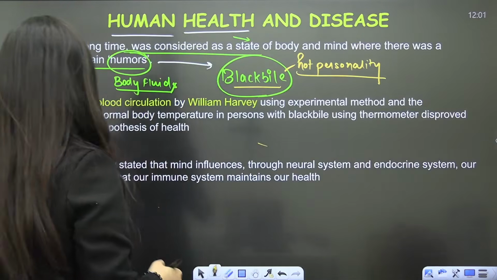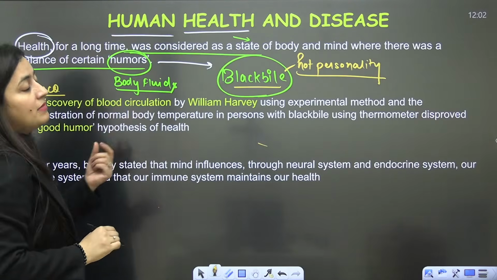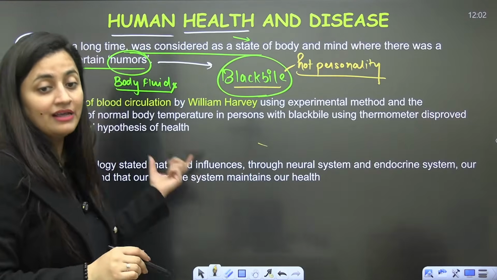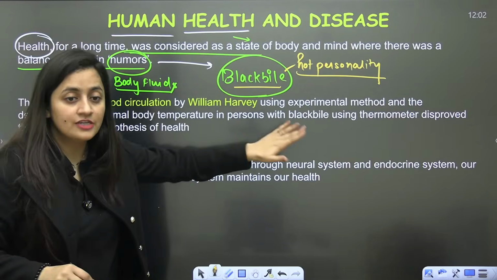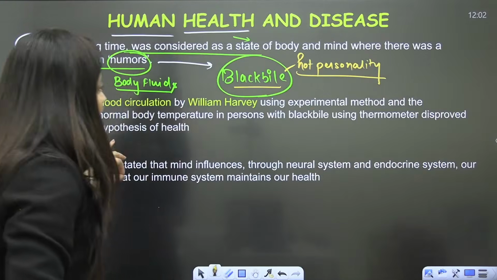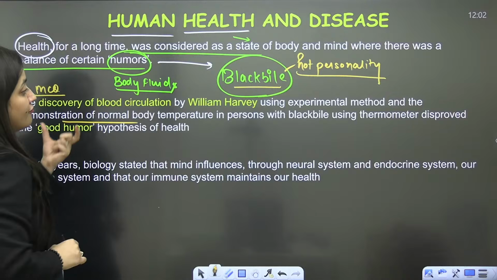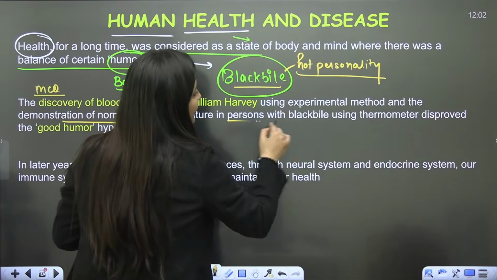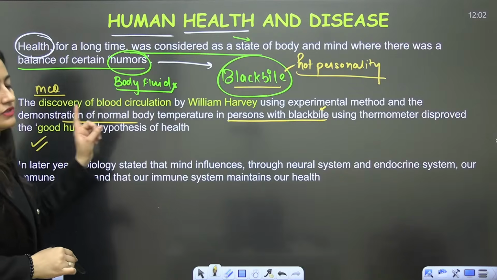But later on, this part is important, and a question can come from this part. The discovery of blood circulation by William Harvey, scientist name, important. This particular point, important. The discovery of blood circulation by William Harvey using experimental methods, and the demonstration of normal body temperature in a person with black bile using a thermometer, disproved the humor theory.